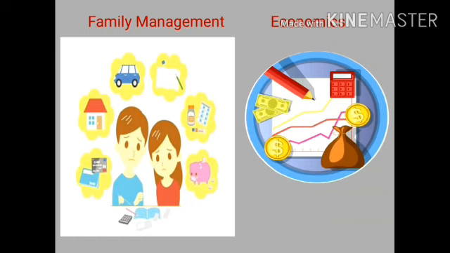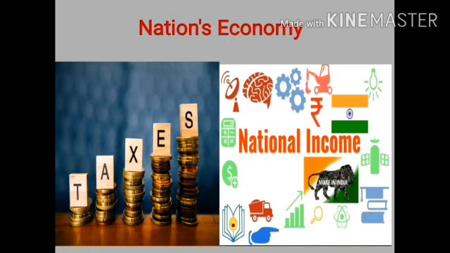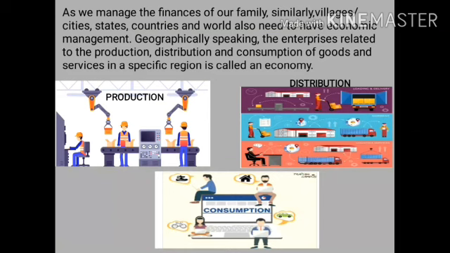Family economy is similar to the nation's economy. As we manage the expenditure of a family, in the same way we have to manage the country's expenditure and income. That is called a nation's economy. Now the nation gets income through taxes paid by the people, that is by the citizens of a nation. Even a nation has to balance between income and expenditure. As we manage the finances of our family, similarly villages, cities, states, countries and the world also have economic management.